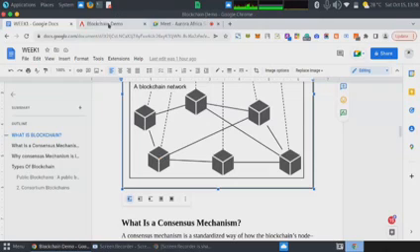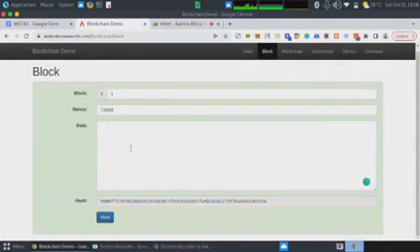So now, when we submit a transaction to the blockchain, the transaction is stored in a block. The question we now ask ourselves is, how do we choose the node, the miner, that will validate this transaction? That is when the Bitcoin blockchain applies the proof of work mechanism.